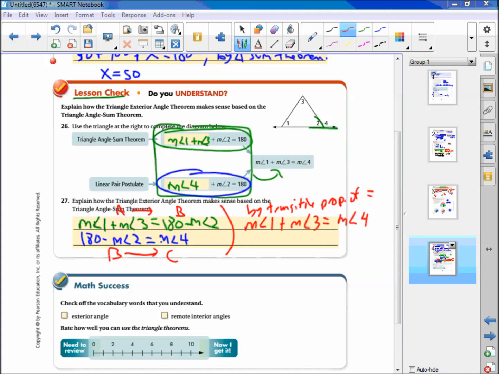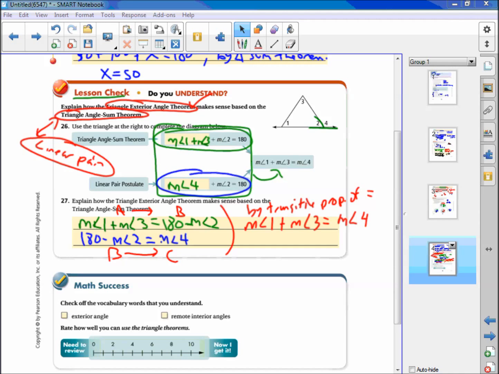This works out great for us because it lets us see that we don't really need the triangle exterior angle theorem if we know the triangle angle sum theorem and the definition of a linear pair. Or we can see that we could prove the triangle exterior angle theorem using the triangle angle sum theorem and the linear pair. So these two together form that theorem.